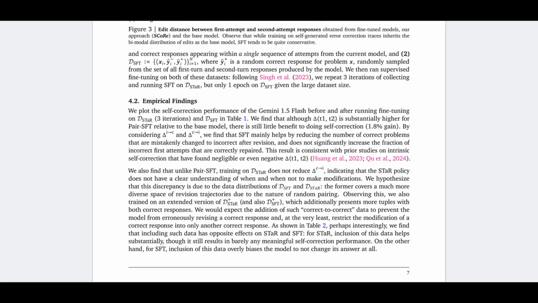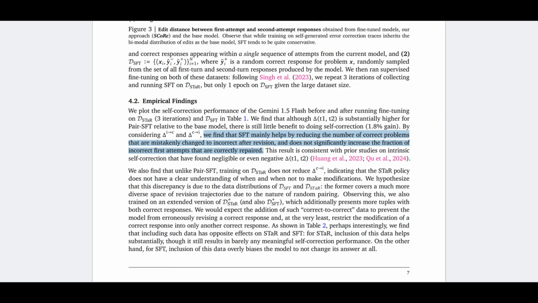Yeah, so here is the author's explanation. On the pair SFT, they said: we find the SFT mainly helps by reducing the number of correct problems that are mistakenly changed to incorrect after revision, and does not significantly increase the fraction of incorrect first answers that are correctly repaired.